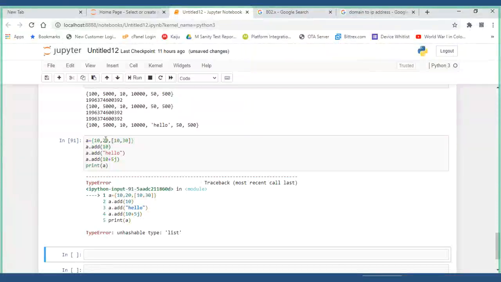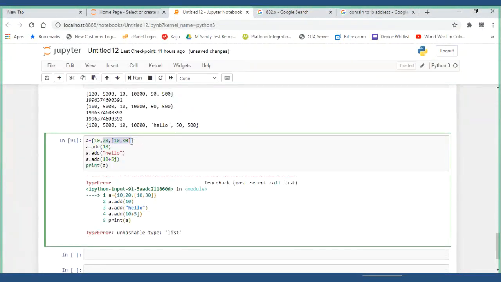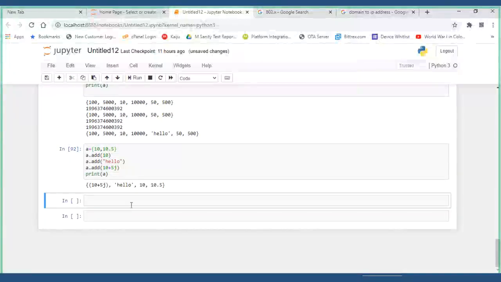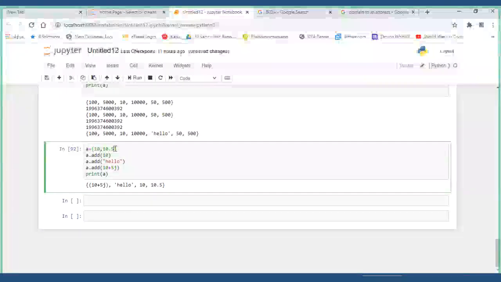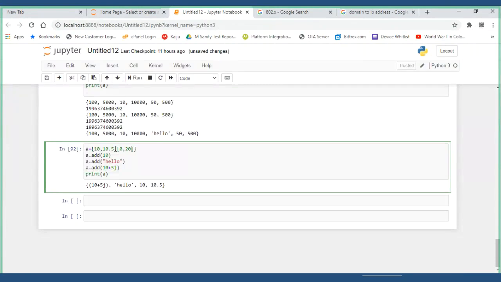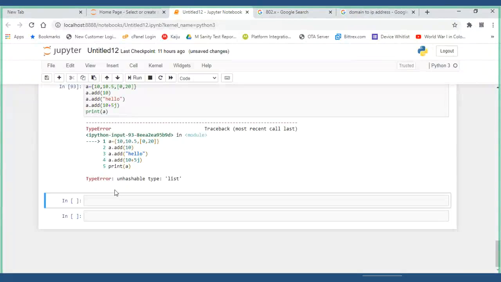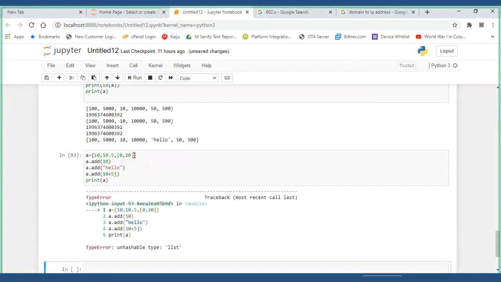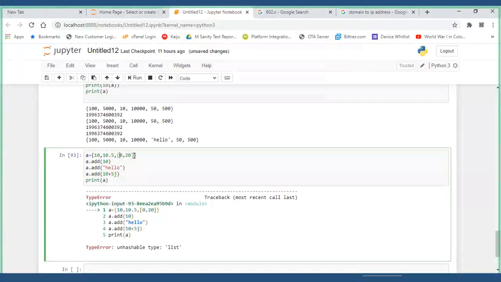One more thing you have to remember: if I have 10.5 itself, let me check this. It is allowed. Now, a list as an argument, I will try 10 comma 20. Okay, got it. Unhashable things are not possible. Multiple values it won't be in a position to understand. Even if it is unhashable, it is not possible. Just forget about it.